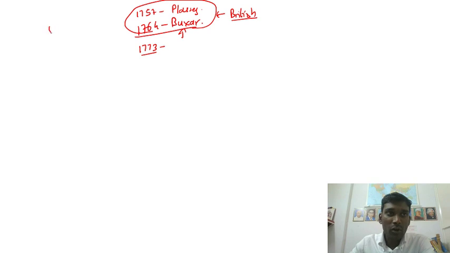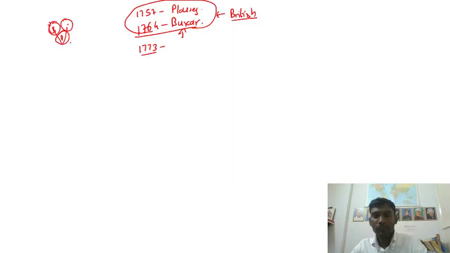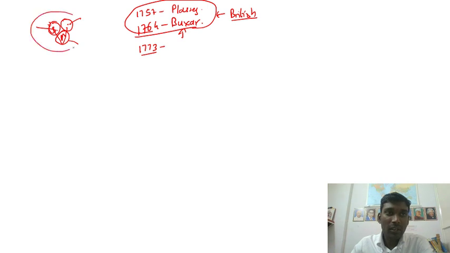Suppose I draw India here like this. This is the Bombay province, this is the Bengal province, and this is the Madras province. So there were three provinces: Bombay, Bengal, and Madras. Here they had independent governors working on their own, taking the profit and giving it to the queen.